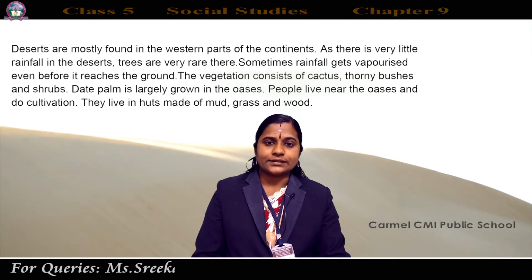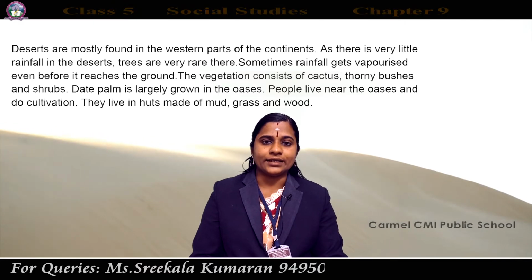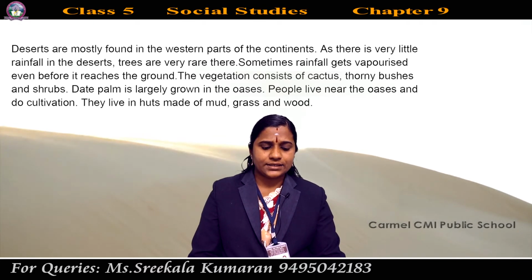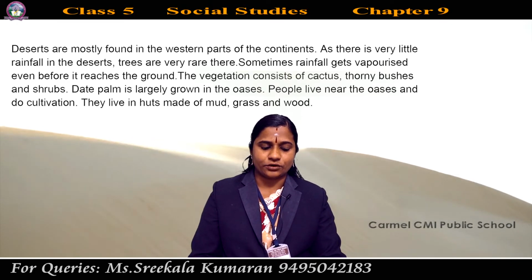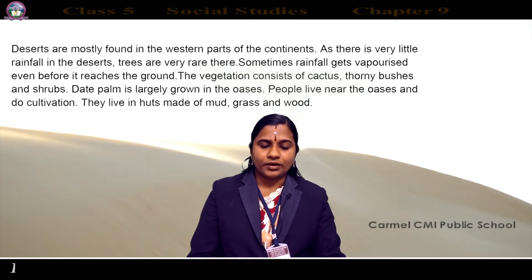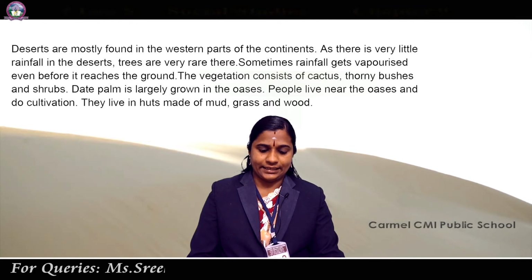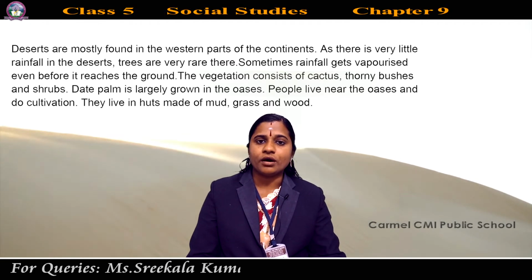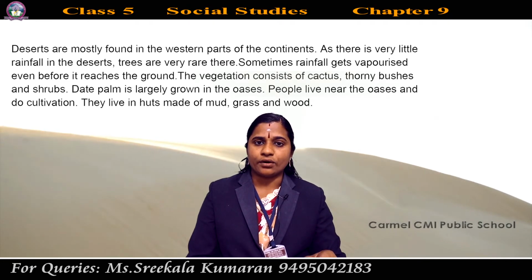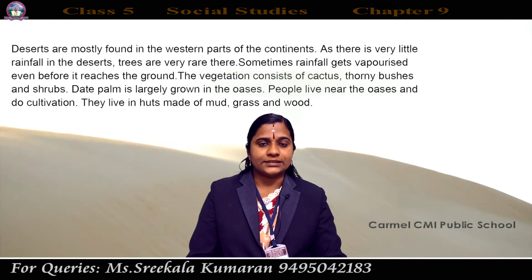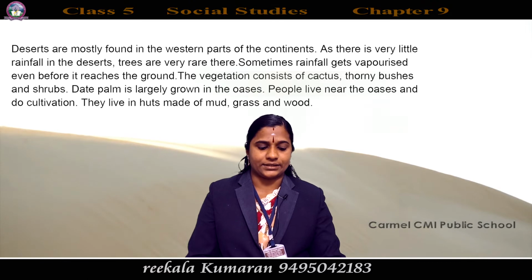Date palm is largely grown in the oasis. What is the meaning of oasis? A small fertile or green area in a desert region, usually having a spring or well, is known as oasis. So date palm is largely grown in the oasis.